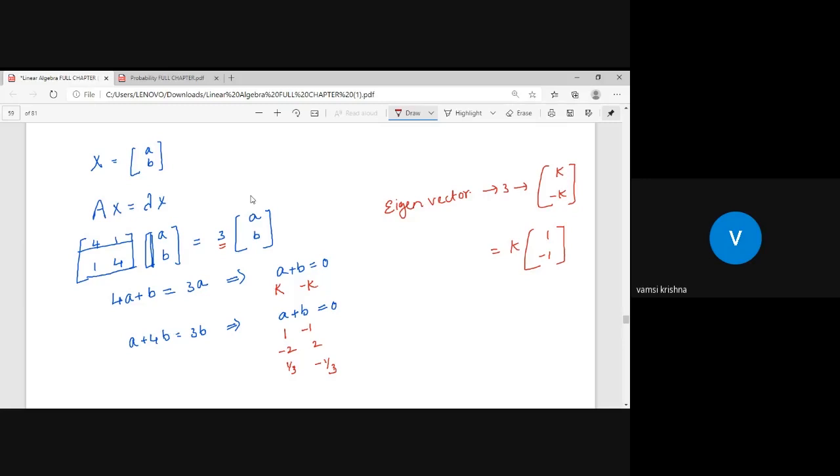Can you find the eigenvector corresponding to 5? I have another eigenvalue, that is 5, so by using 5 also you can find it.